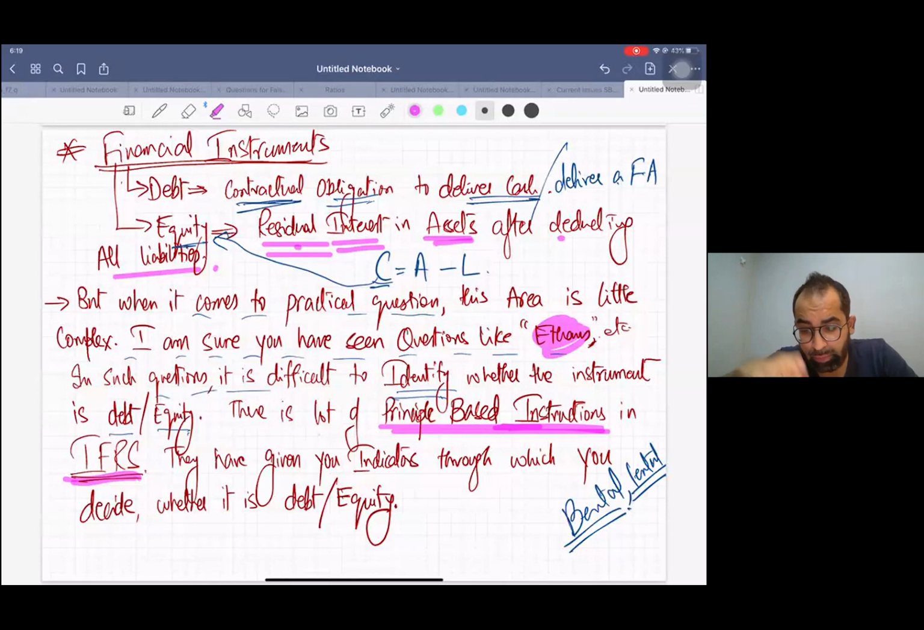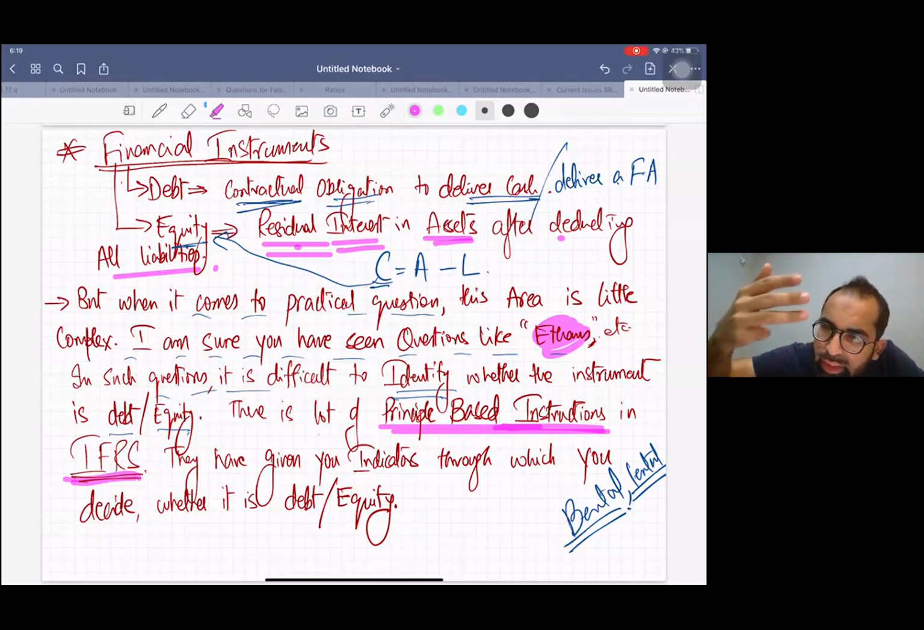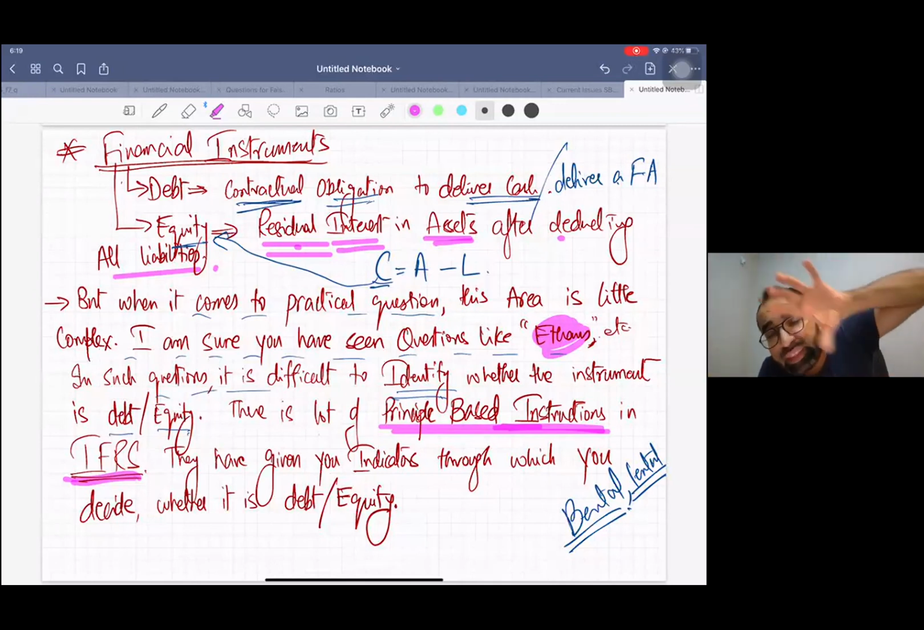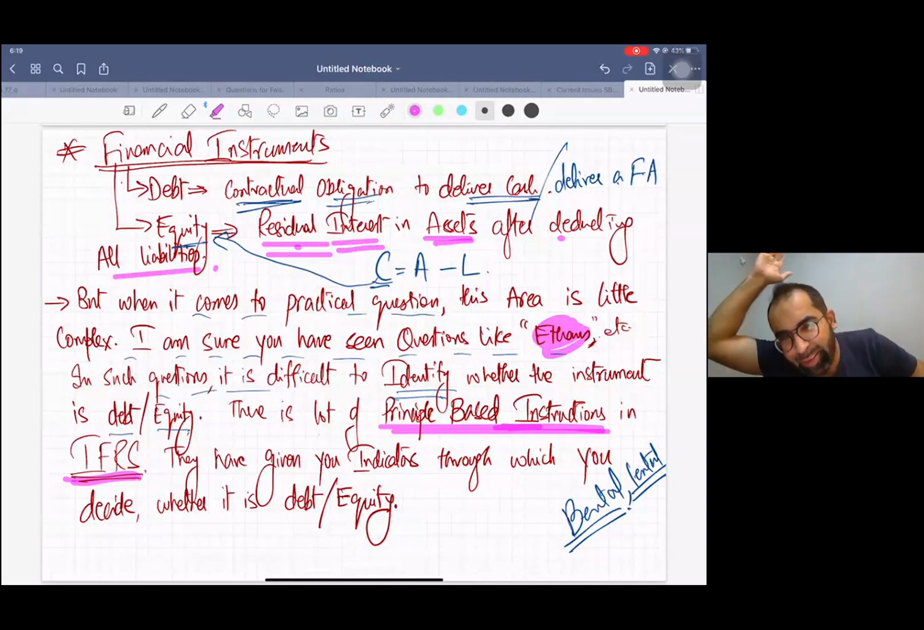And let me tell you, connected to this topic, whenever you answer the question, there are many indicators. You read those indicators and then you say, yes, the major point goes towards the equity, or the major points go towards the debt. And then you write the conclusion. This is the way we write. You're not getting.